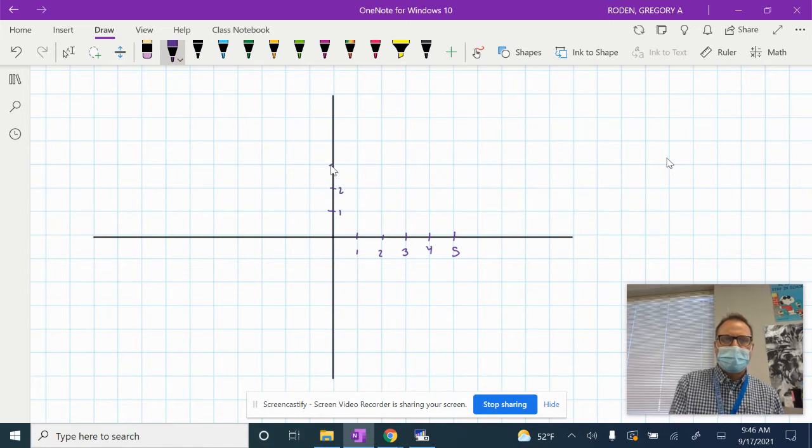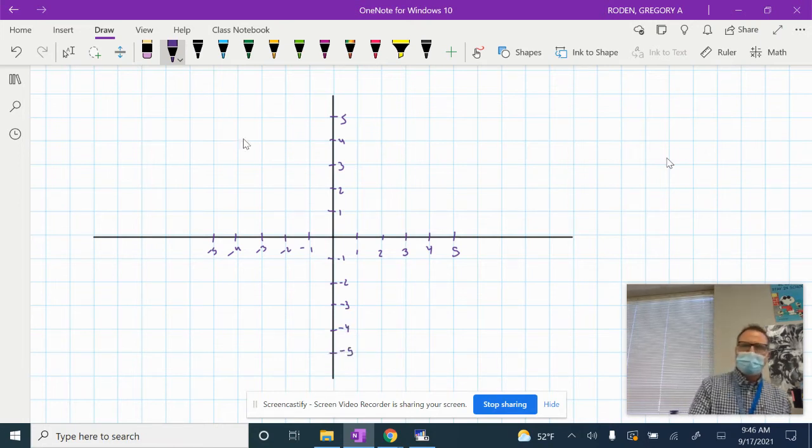So 1, 2, 3, 4, 5, and then -1, -2, -3, -4, -5, and then -1, -2, -3, -4, -5. Okay, so let's say we graph this point right here at 2, 3.